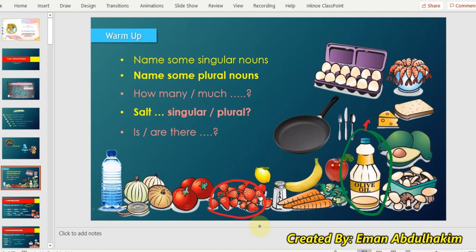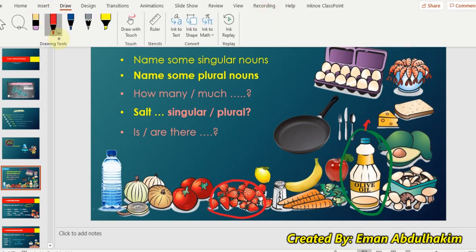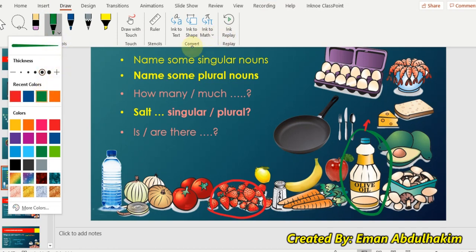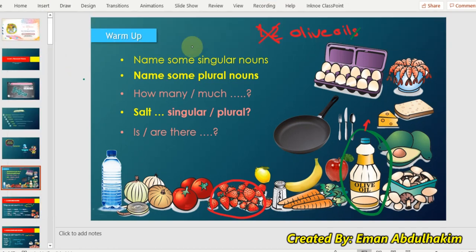Can I say I have one olive oil, two olive oils? I cannot say that. I will say I have some olive oil. I cannot say olive oils. Do you know why I can't say that? Why can't I say I have olive oils?